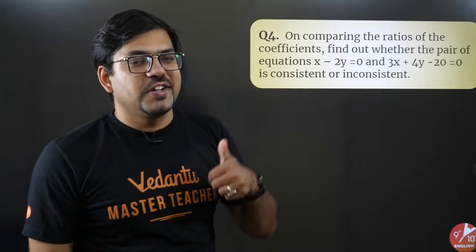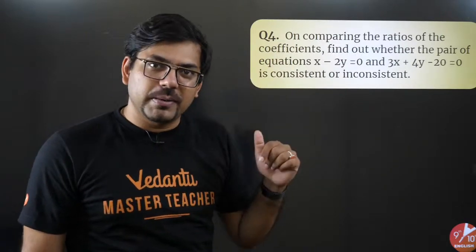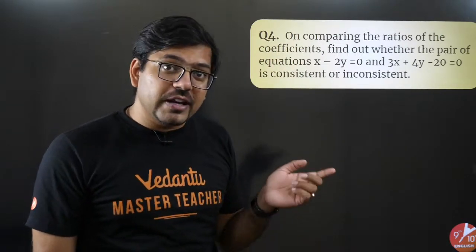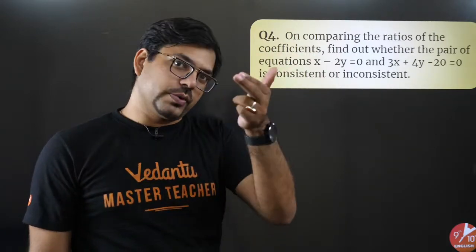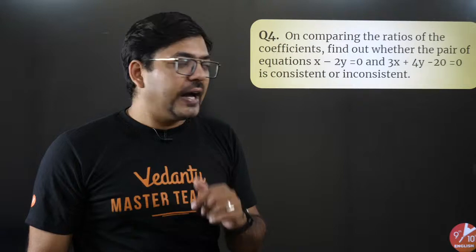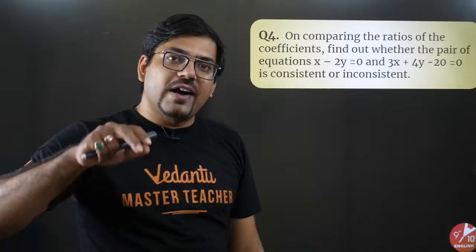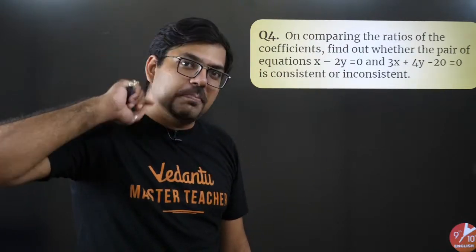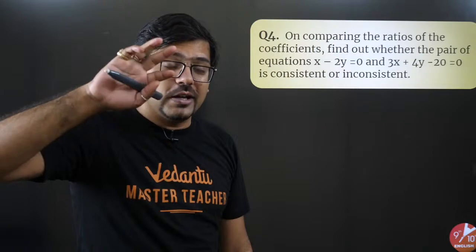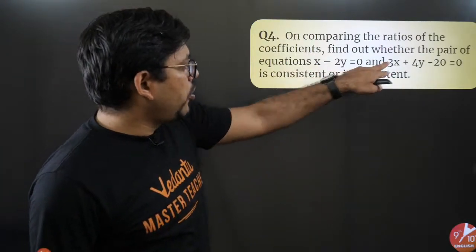But in consistent, you might have 2 situations. Which 2 situations? The first situation is intersecting lines, A1 by A2 not equal to B1 by B2. Or it could be even infinite solutions, that is A1 by A2 equals B1 by B2 equals C1 by C2. So the idea is, whenever a question is asking you about consistent, you have to check for the conditions: either the intersecting lines, or the coincident lines.